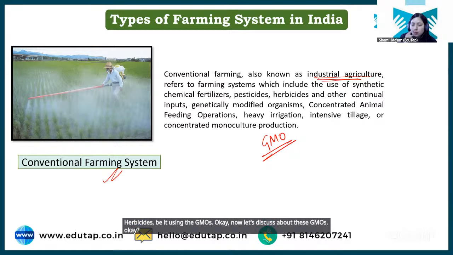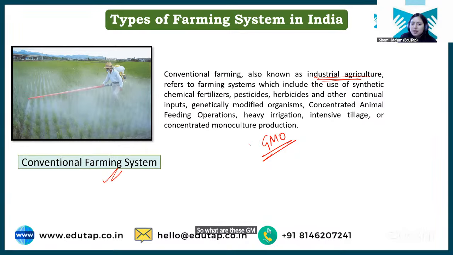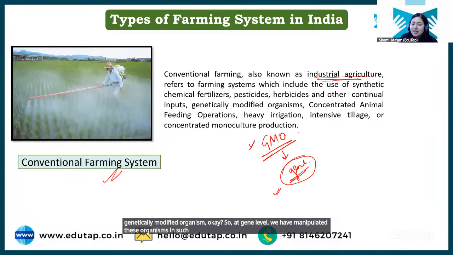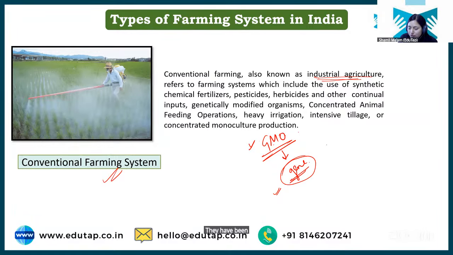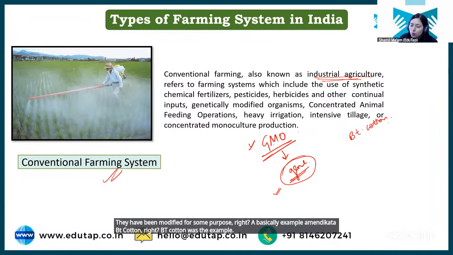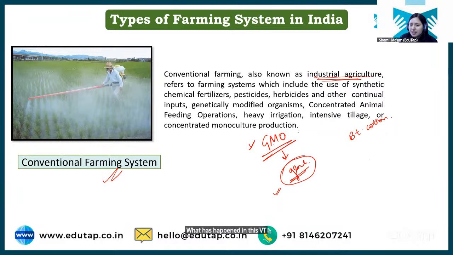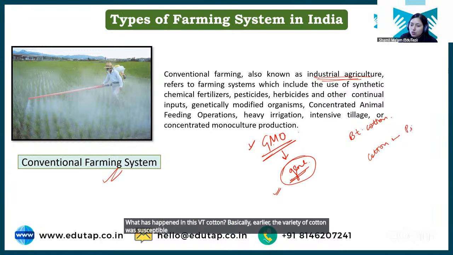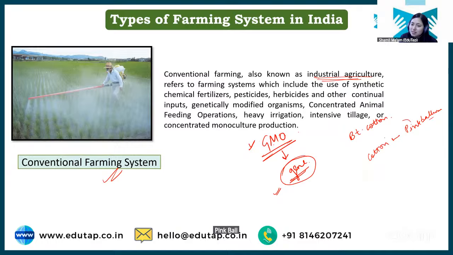So what are these GMOs? GMOs are genetically modified organisms. So at the gene level, we have manipulated these organisms in such a way that they have been modified for some purpose. Right? Now the example we saw was BT cotton. What has happened in this BT cotton? Basically, earlier the variety of cotton was susceptible to a pest known as pink bollworm. Pink bollworm. That is why it was susceptible.